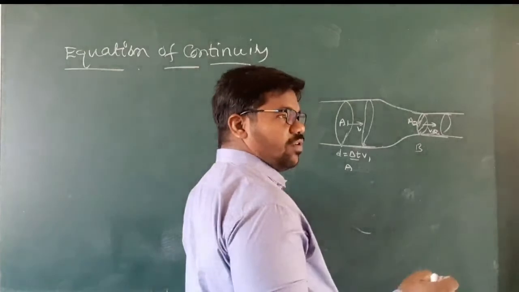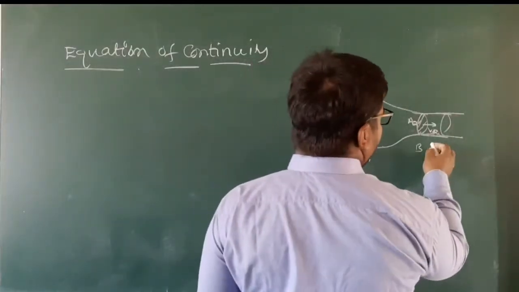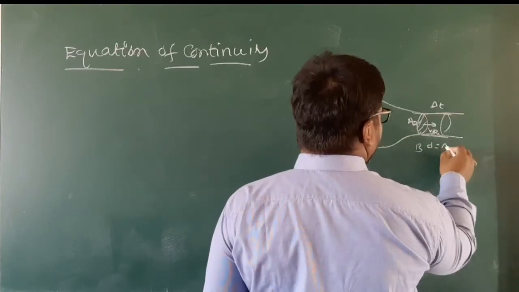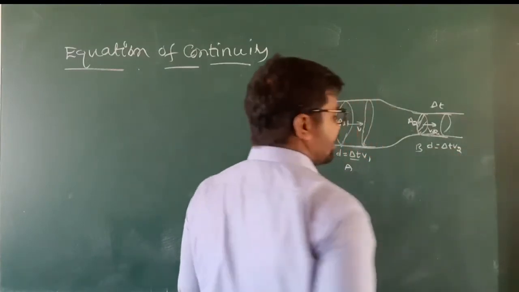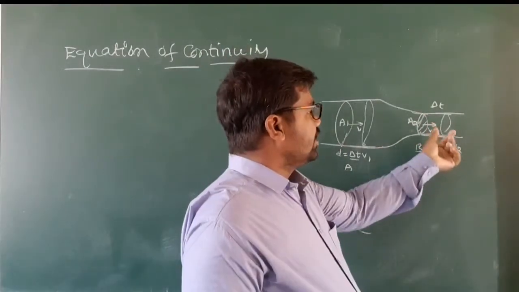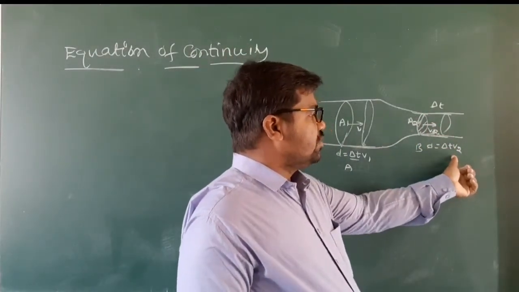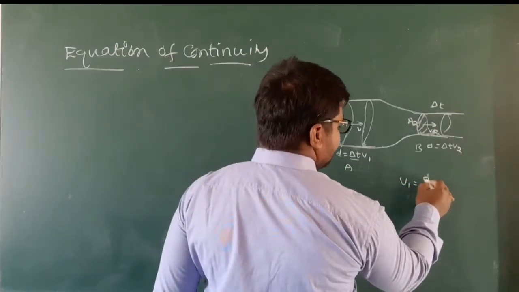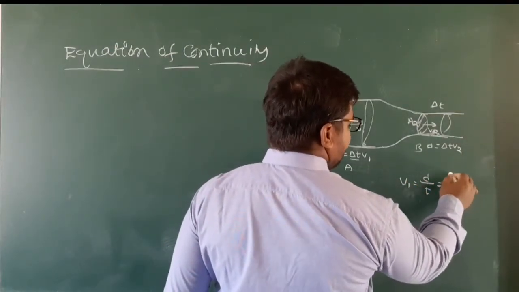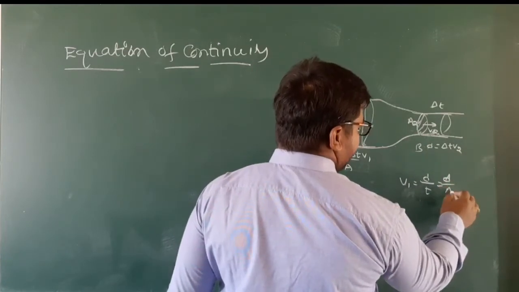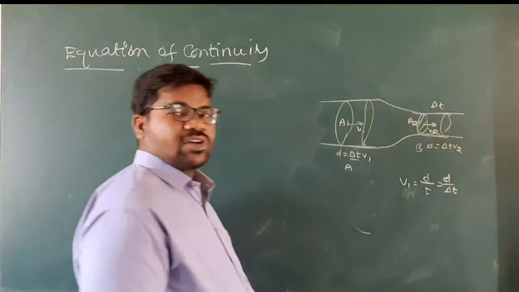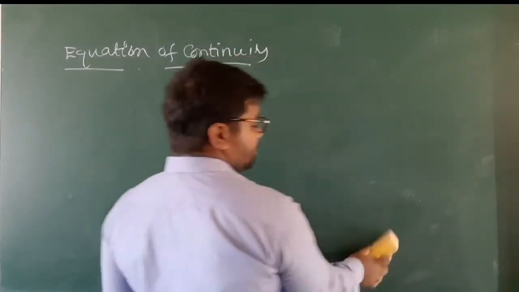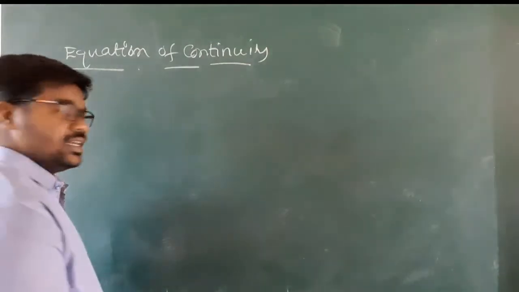The fluid flows in delta t time, and the distance is delta t into V2, because velocity is equal to distance by time. Distance is denoted D, and time is delta t. Understand? This is very important, because from this we get the derivation.